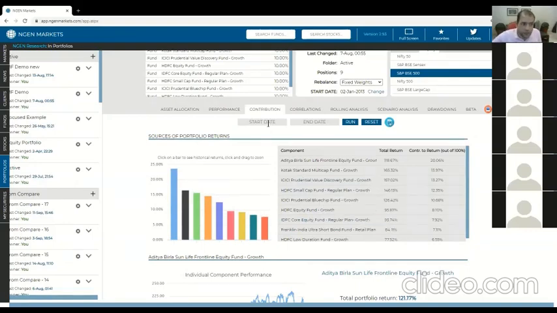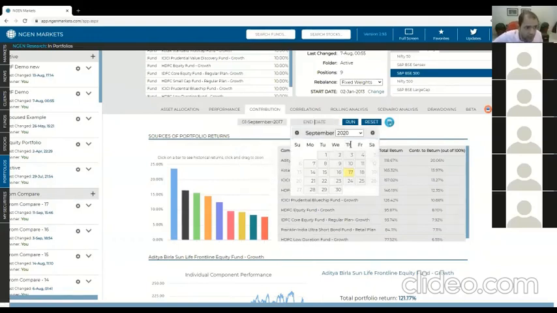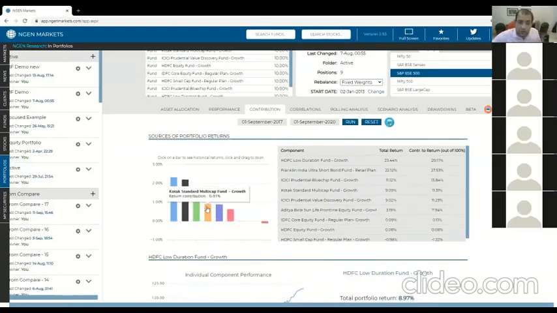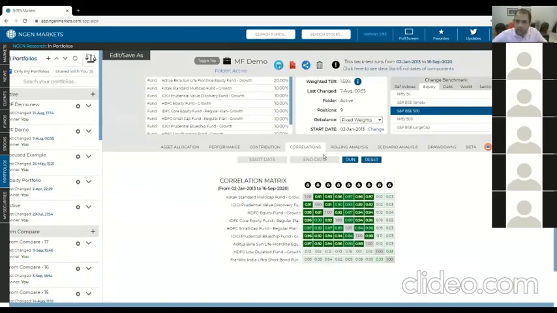You can also change the time period of this comparison. So for example, if you want to see, okay, that's fine, but I wanted to see the last 3 years only, you can just run it, and then this analysis is rerun for the last 3 years only, right? Correlation matrix. Again, this is very similar to what you saw in the fund comparison section. But in this case, you also have a start and end date. You can change it. But again, when you're running a portfolio, it's only natural that you want to see if you've got great diversification or not.